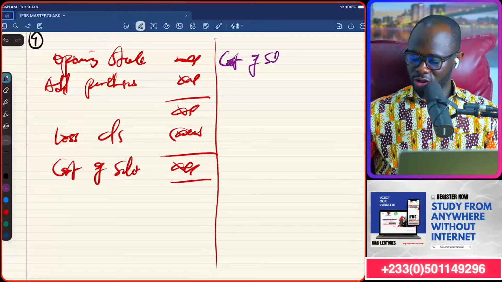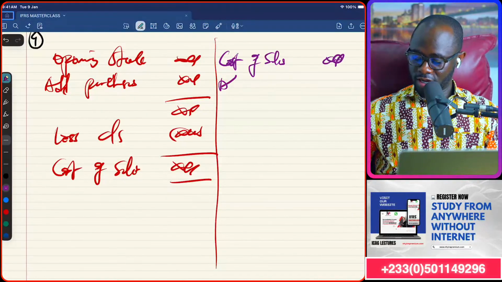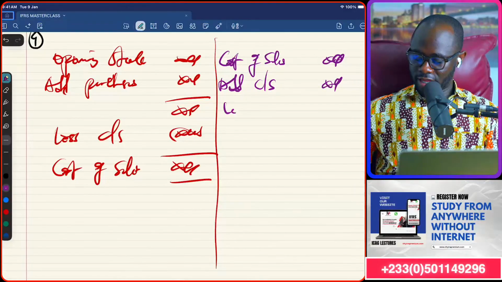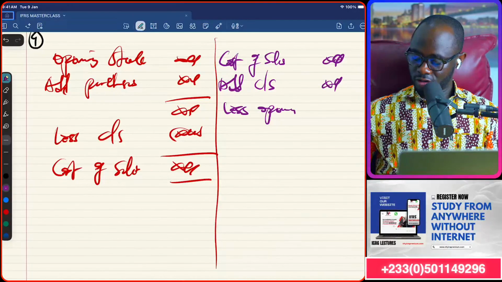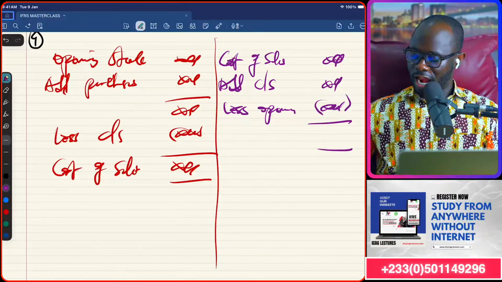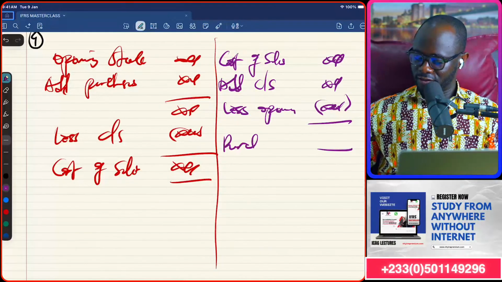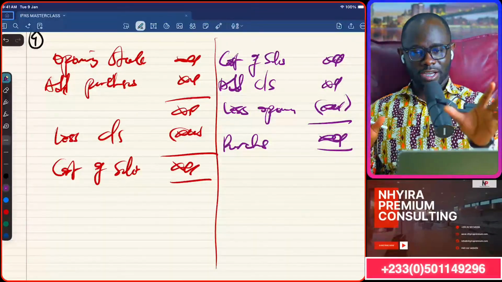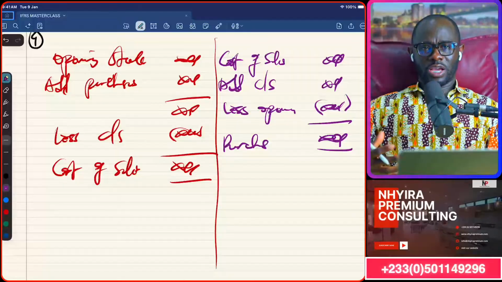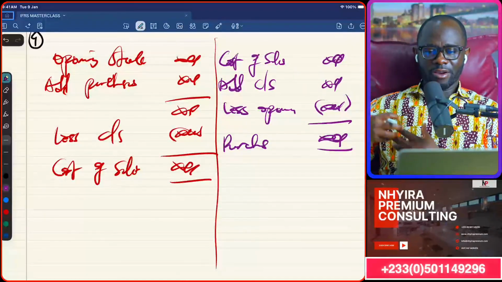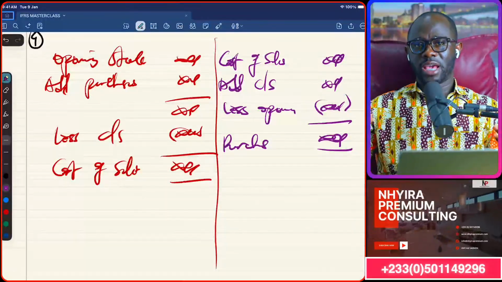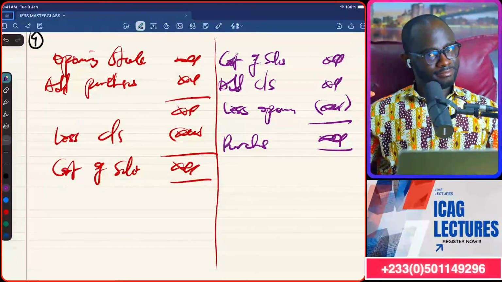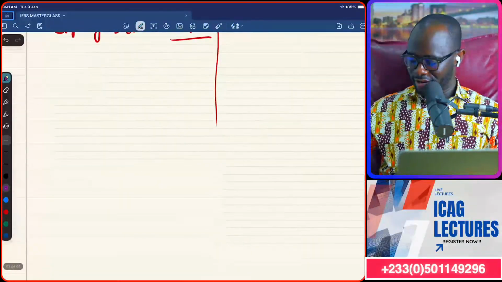So it will become cost of sales coming first. Then you can add the closing stock to it. Then you can less the opening stock. And then voila, there your purchases figure is. You get the concept. So that is the concept we are going to be using to get our purchases for the year. Then we can now fuse that into the trade payables control account. Then we'll get the cash we pay to our suppliers. Very beautiful, right?